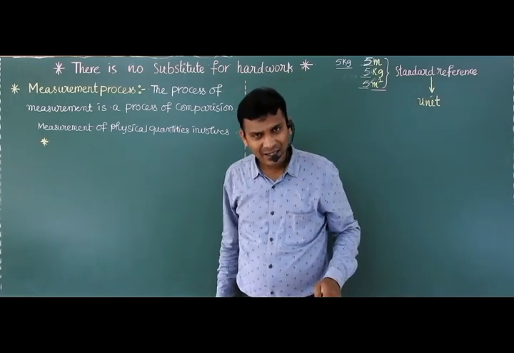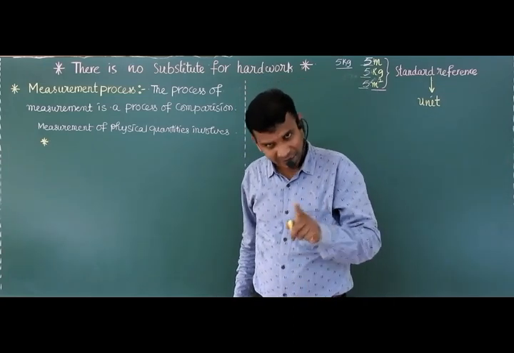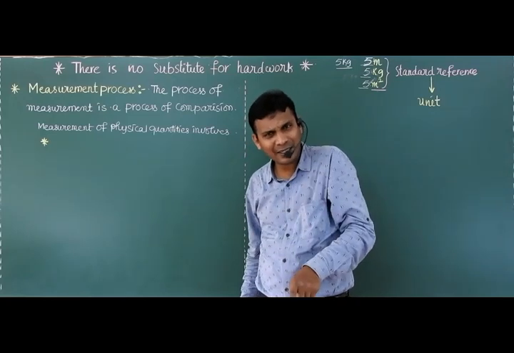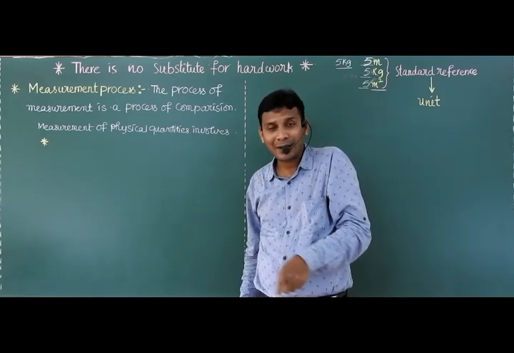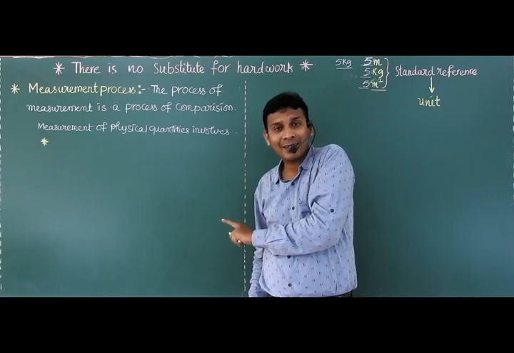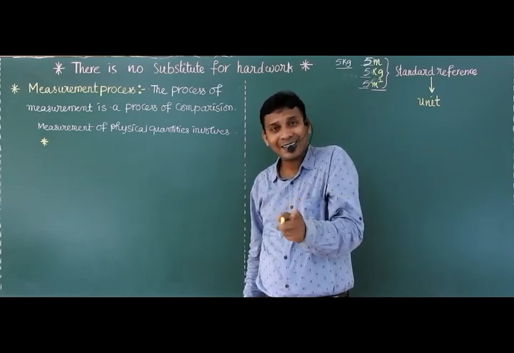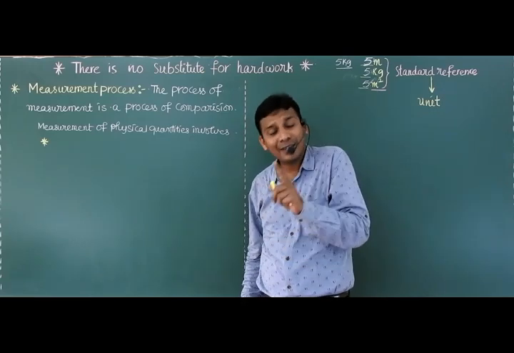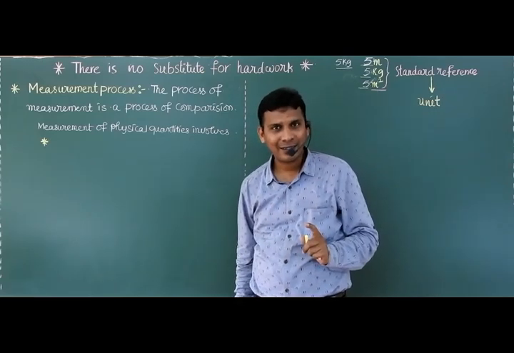Is kg a suitable reference to represent that measured physical quantity? No, because I am asking length, but kg is not a unit of length. It is a unit of mass.